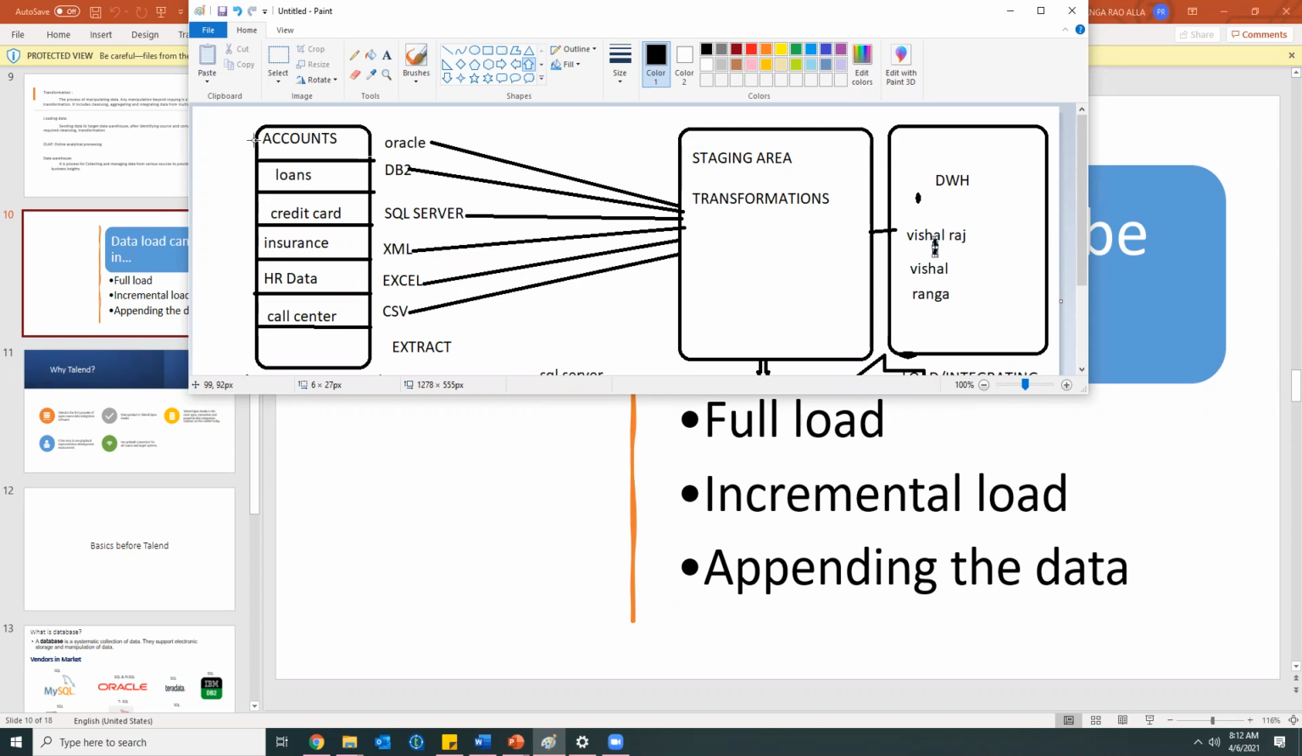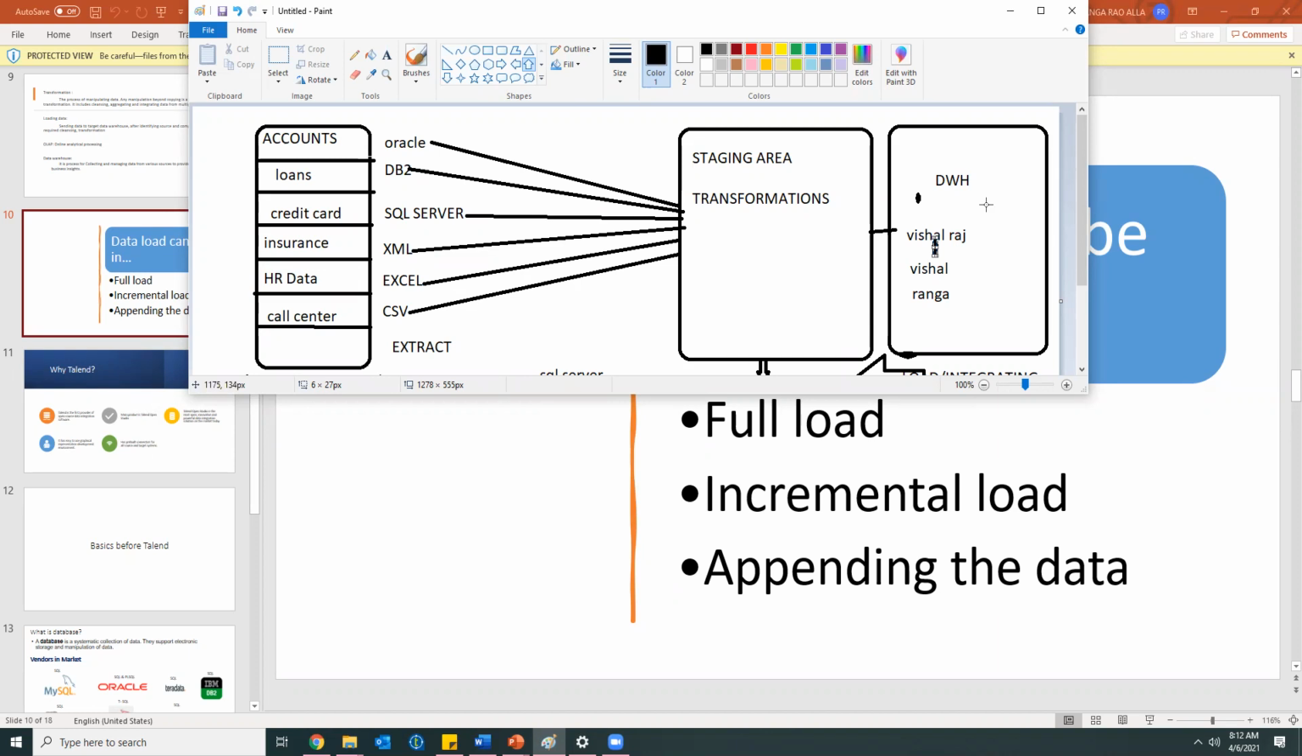Okay. Full load means, for example, today we have 20 records. Tomorrow we'll be having 10 more records here. And that 10 will get appended here. So totally it will be 20 records.